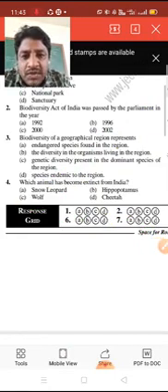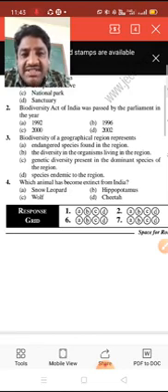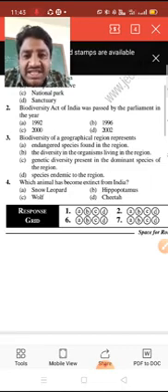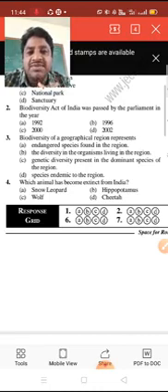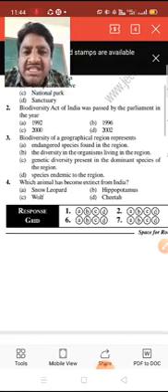Next, question number 3. The biodiversity of a geographical region represents: endangered species found in the region, the diversity in the organisms living in the region, the genetic diversity present in the dominant species of the region, or species endemic to the region. In any geographical region, different kinds of organisms are living.